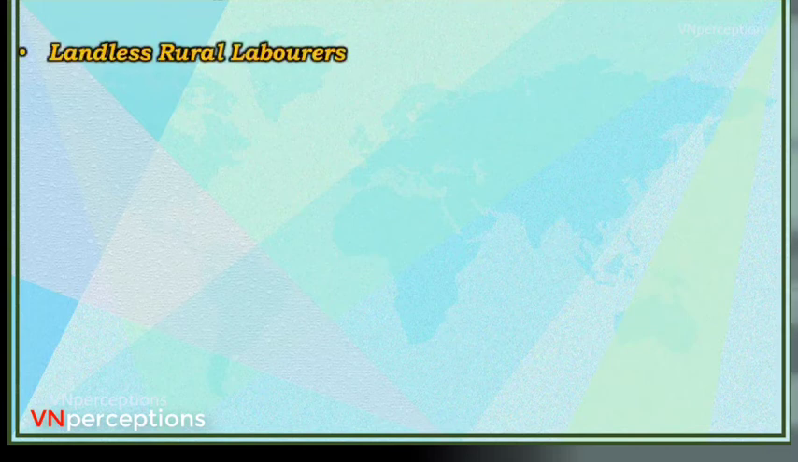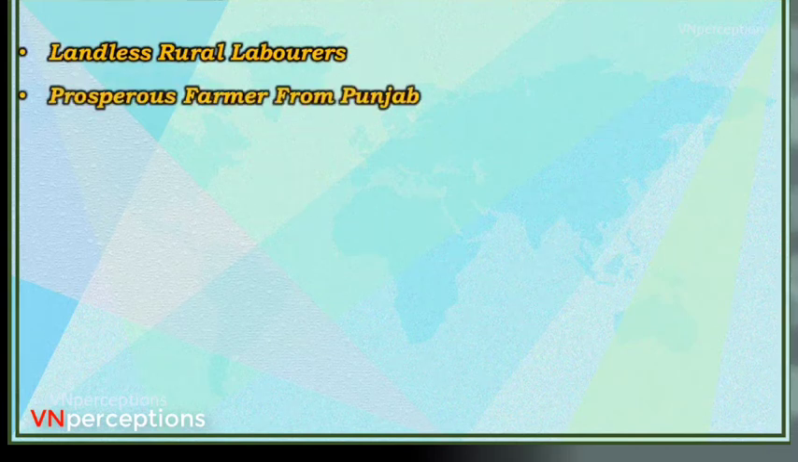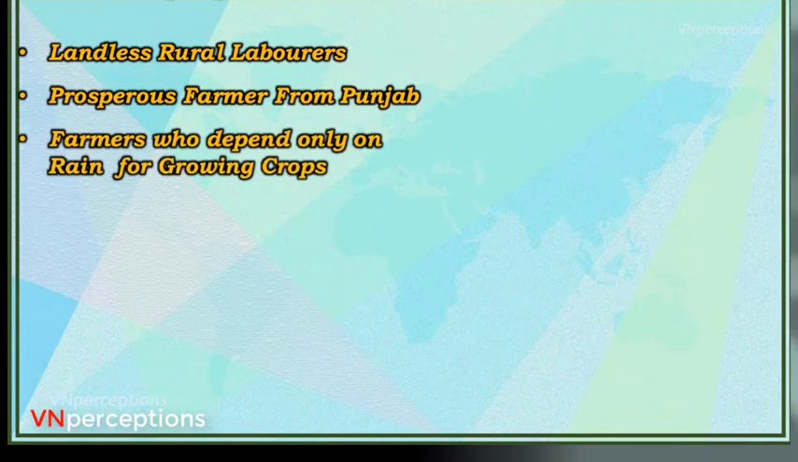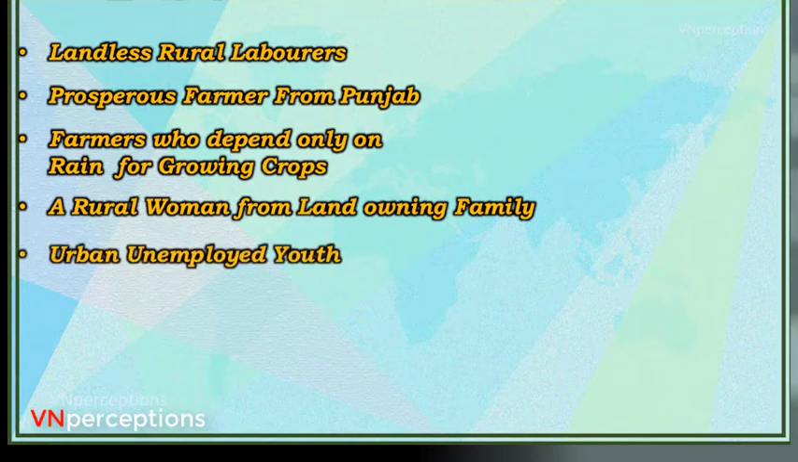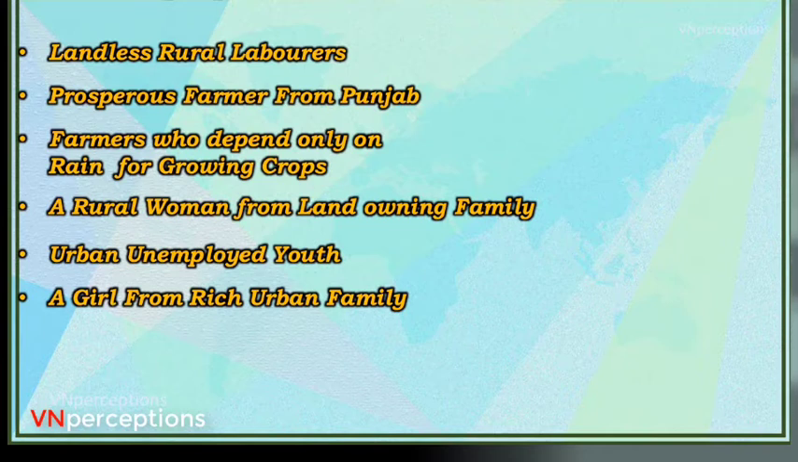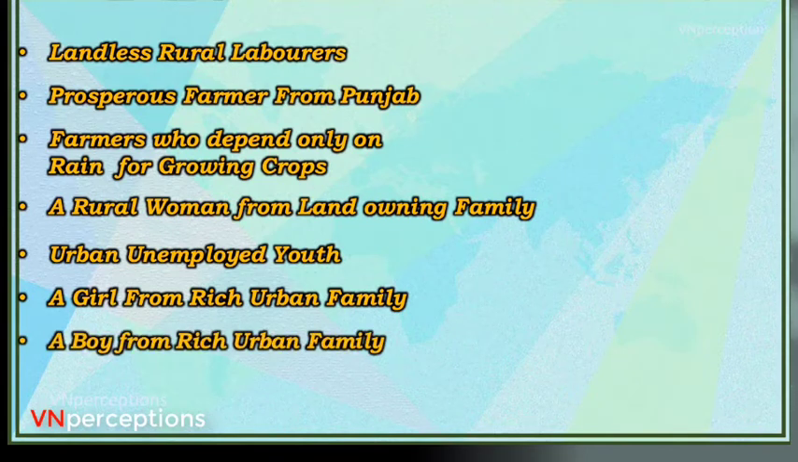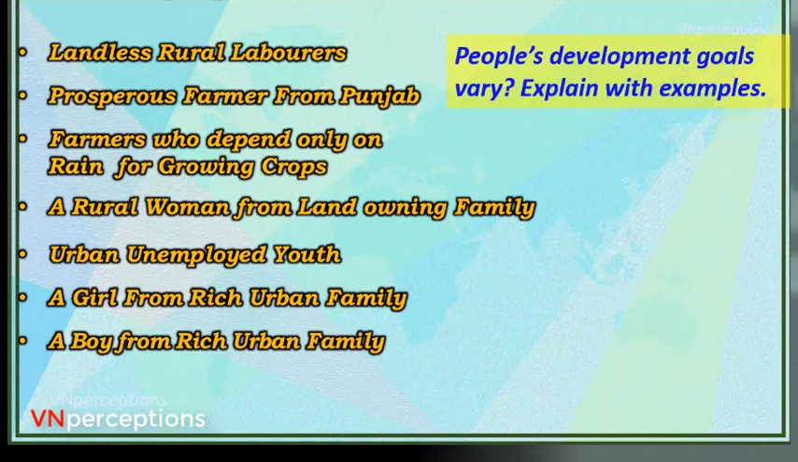Now, if you list it, first one was landless rural laborers. Second, prosperous farmer from Punjab. Farmer who depends only on rain for growing crops. Rural women from land-owning family. Urban unemployed youth. Girl from rich urban family. Boy from rich urban family. Now, these are all individuals who had their goals. So the question is, people's development goals vary. Explain with example, and this would be the answer.